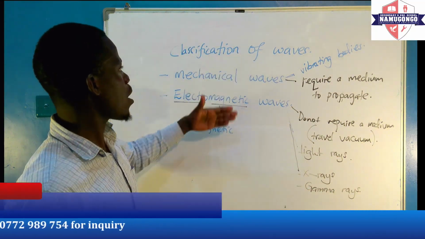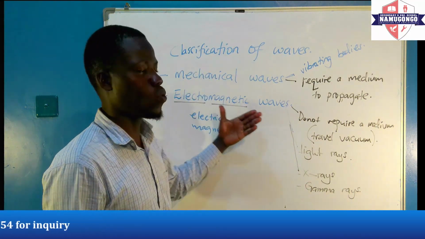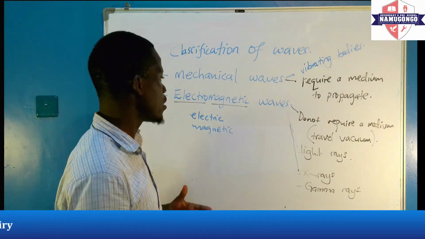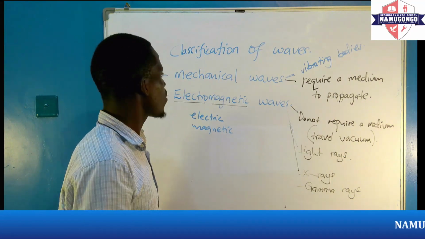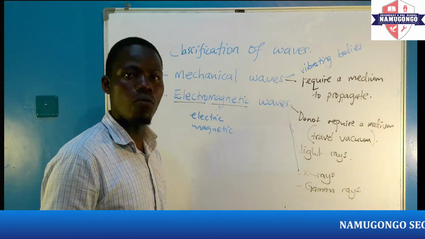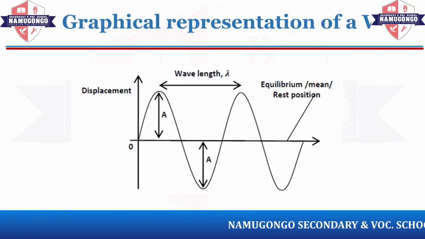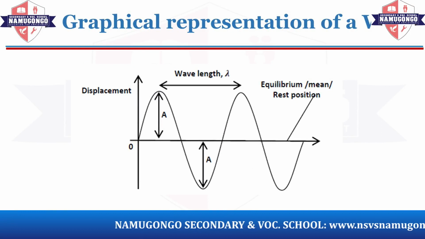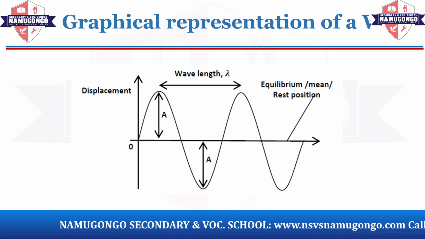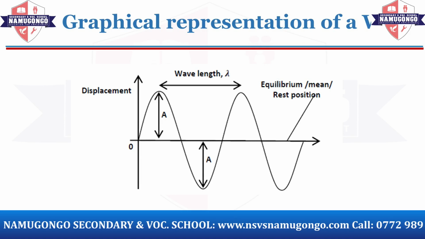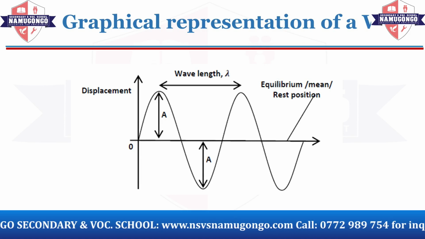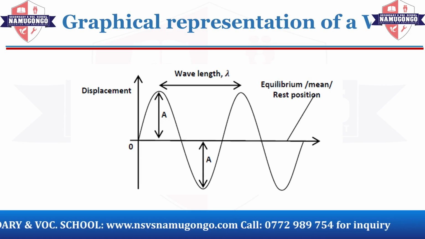So after looking at the classification of waves, we go ahead to see a graphical representation of what a wave looks like. I've already given you one sample of a wave on a string. But now we want to note some points that we are going to talk about in this graphical representation.